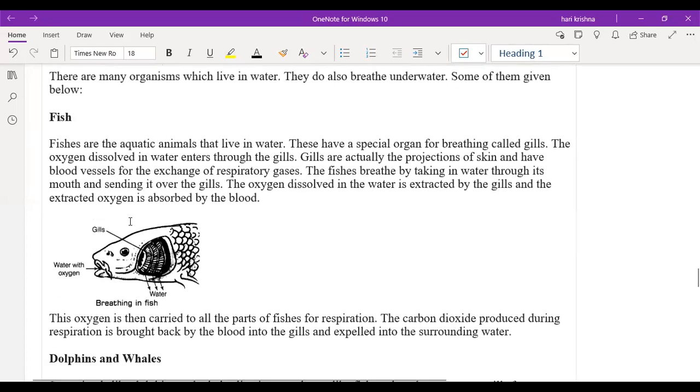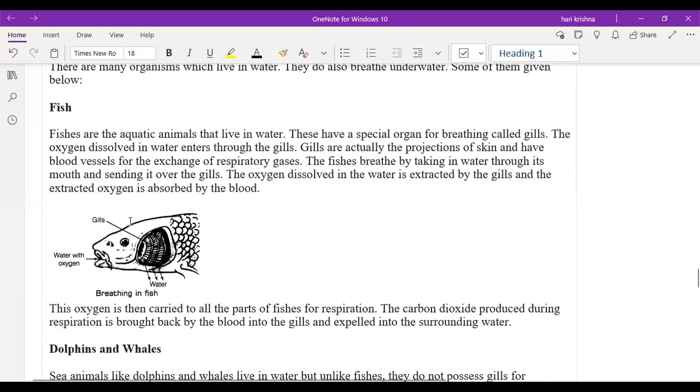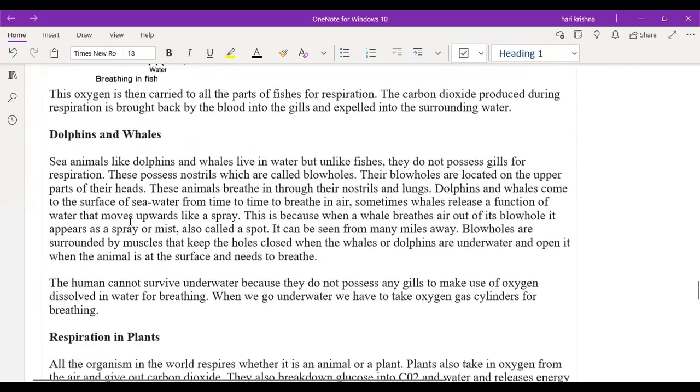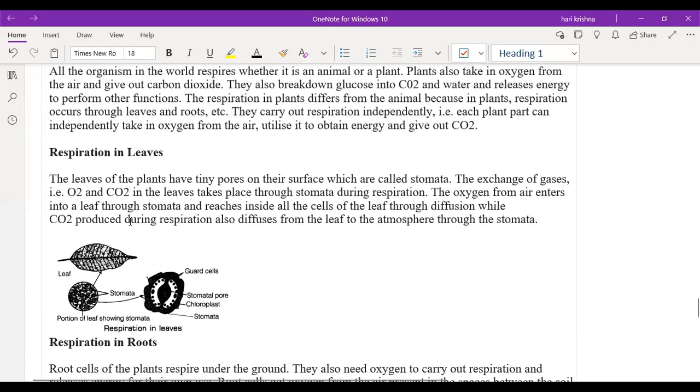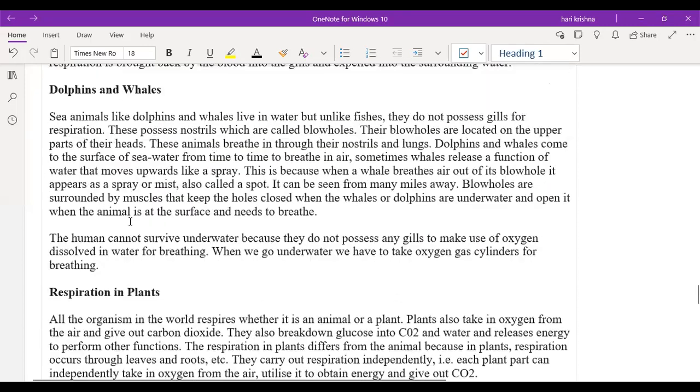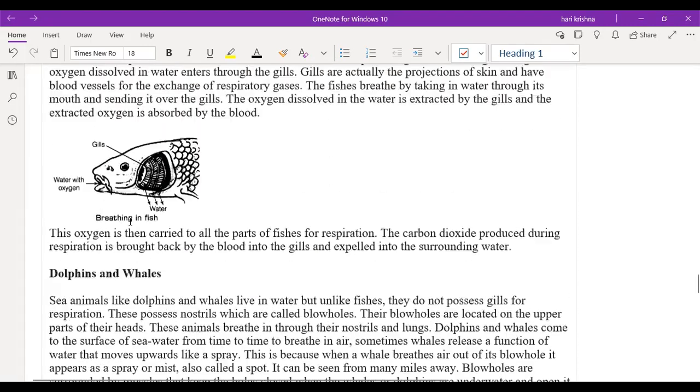Sir, in plants they just breathe through stomata actually. Yeah, stomatal openings and all will be there. That we'll discuss in next class. Okay, about the structure of the leaves, stomata, stomatal openings, guard cells. These things, but there is still 10 minutes time, right? Yeah, we'll discuss about these points. We'll finish it off in the paragraph points.